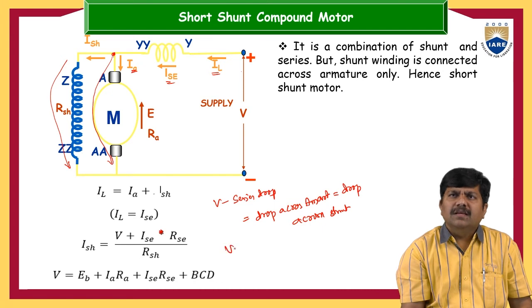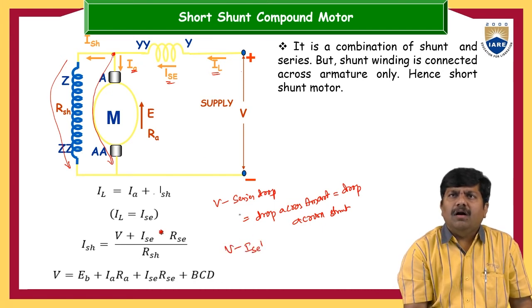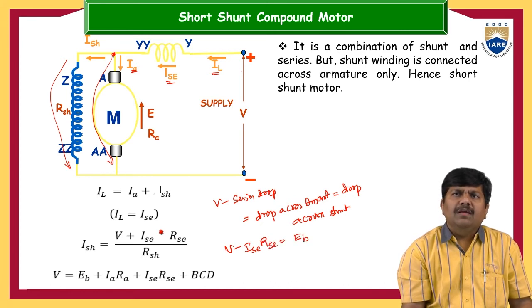So V minus series drop is nothing but I series into R series. So this is nothing but the drop across armature. So what is this? EB, and another drop is nothing but IARA, and one more drop also you can take, there is a BCD, which is equal to the drop across shunt winding. What is this? Shunt winding drop is nothing but RSH into ISH.